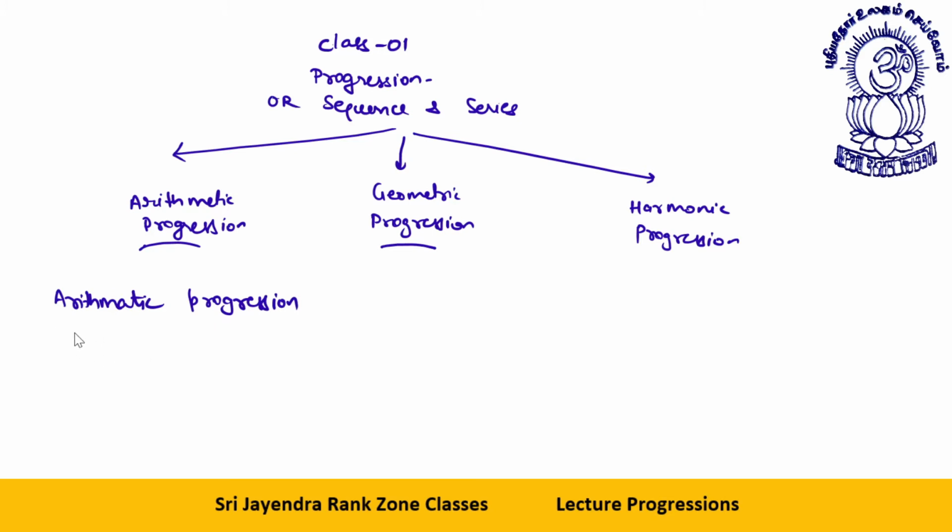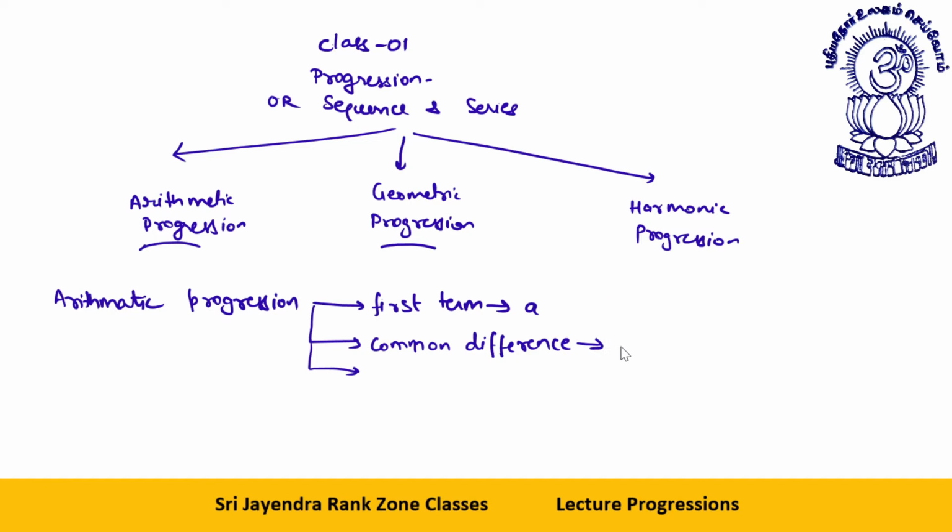The two things which we need to know about the series are the first term, which we denote by small a, then the common difference, which is denoted by D. And we have the number of terms in the series.